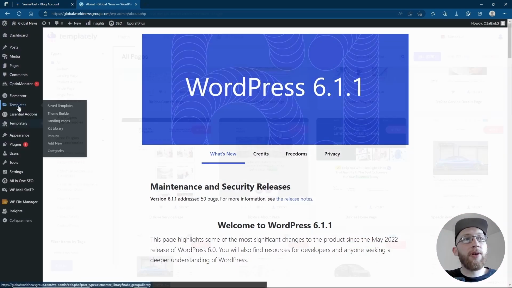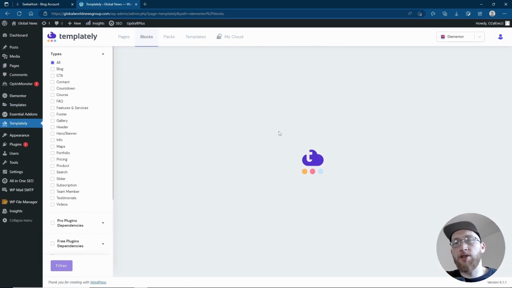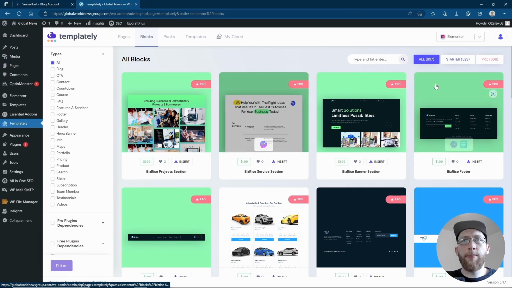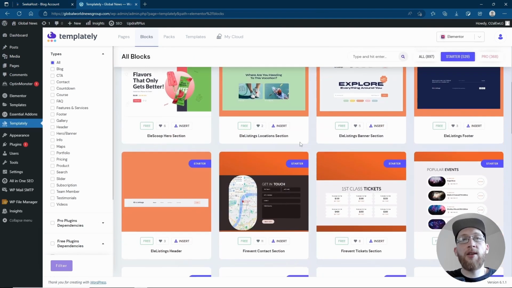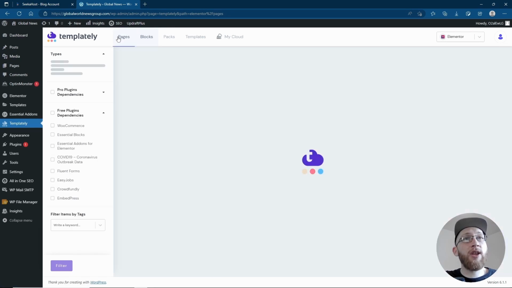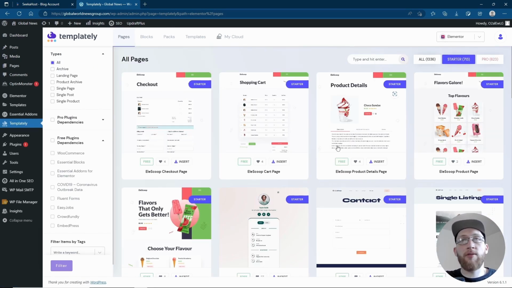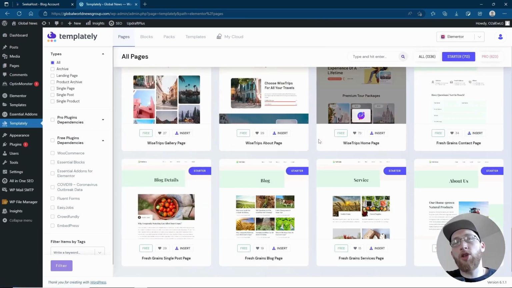Templates are a little bit different. Templates are going to be actual whole page templates or blocks or sections that you want to import into your page. If I go and click Starter on the top right, it's going to show me all of the free ones, and you can actually start to build up your page using these particular sections here. Alternatively, you can go to Pages. On Pages, like I first said, you can create whole pages, and there's just a ton of options that you can use to create with.